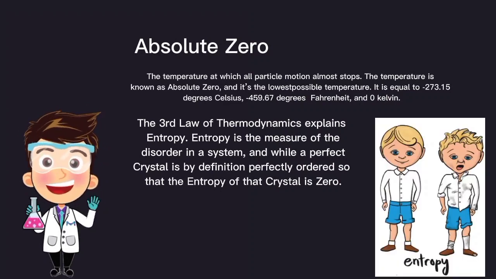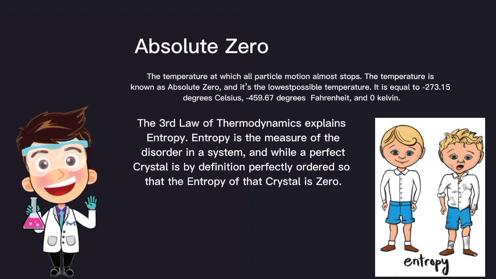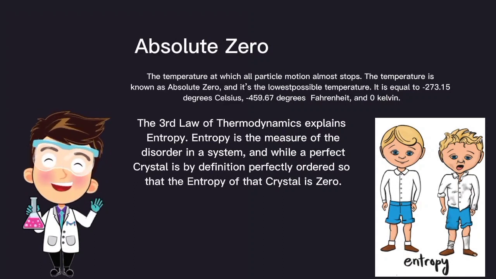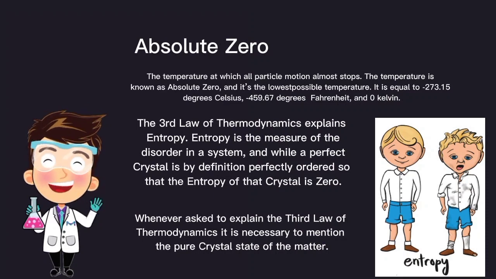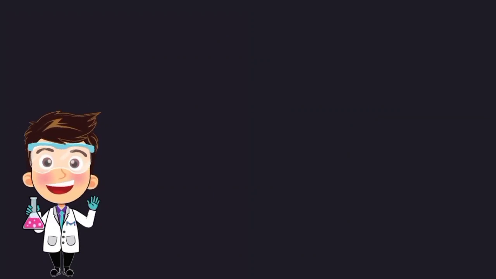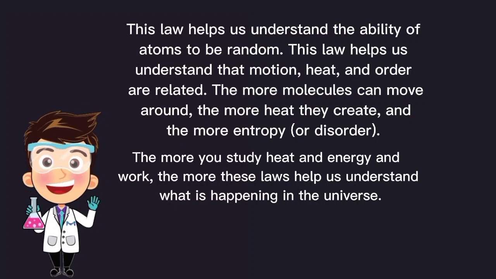The third law of thermodynamics explains entropy. Entropy is the measure of the disorder in a system, and a perfect crystal is by definition perfectly ordered, so the entropy of that crystal is zero. Whenever asked to explain the third law of thermodynamics, it is necessary to mention the pure crystal state of matter. This law helps us understand the ability of atoms to be random.